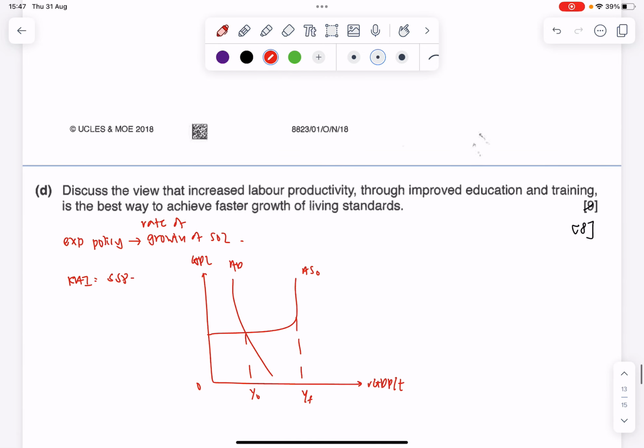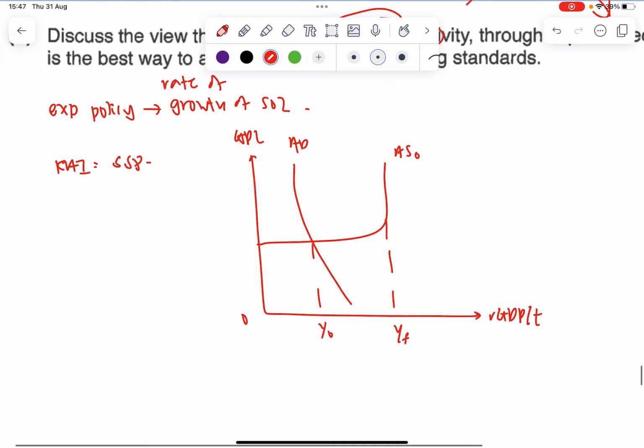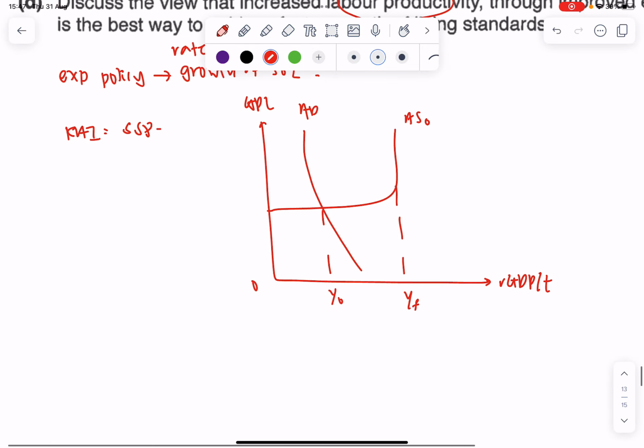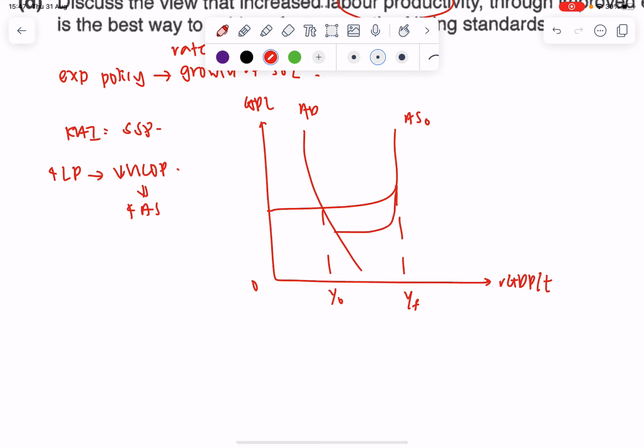Increase in labor productivity through these things. So I'll talk about how an increase in labor productivity will lead to a decrease in UCOP, and this is reflected by an increase in the AS. So my AS will shift downwards. So shift here.